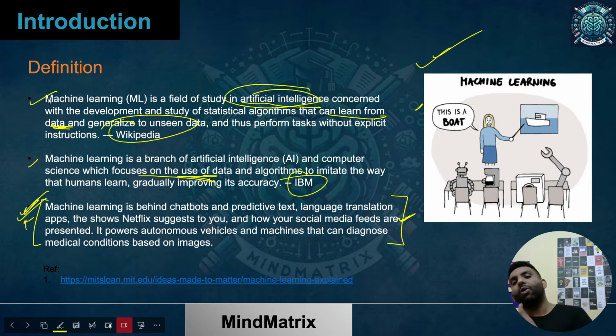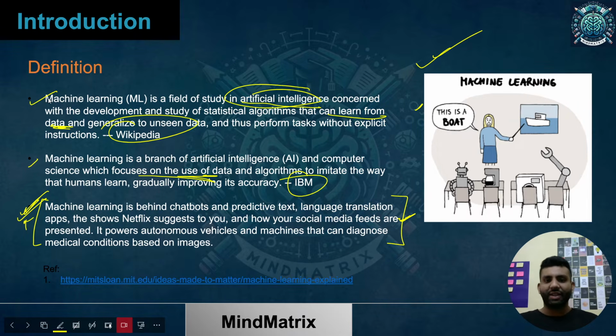This is how we try to generalize the problems. Can my machine learning algorithms generalize over unseen or new kinds of data? Is it possible, and how does it perform if it is possible?